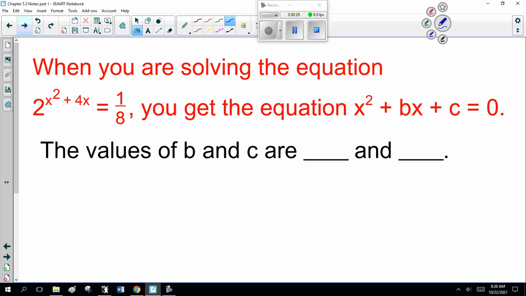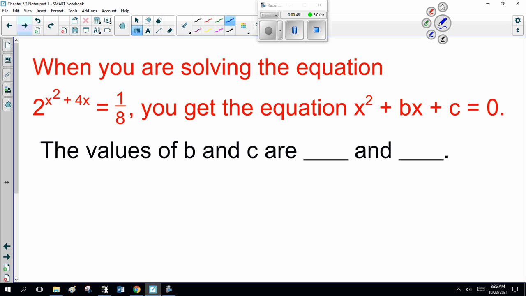When you're solving the equation 2 to the x squared plus 4x equals 1 over 8, you get the equation x squared plus bx plus c equals 0. The values of b and c are blank and blank. Now, what's the solution? As you're solving it, you get this step.